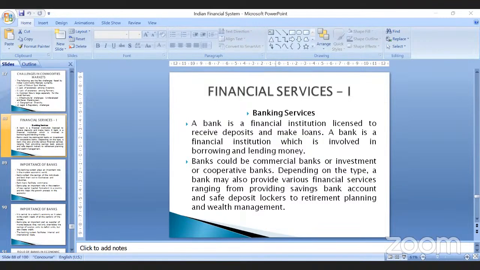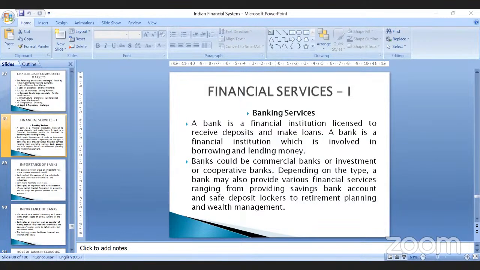So it is very important to understand that the Indian financial system cannot be strengthened, or cannot function properly, without banking services or insurance services. So first we would be learning about banking services.